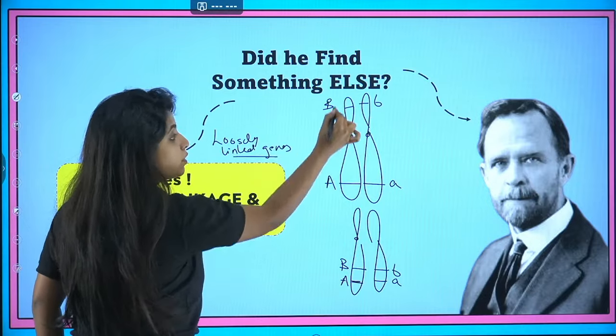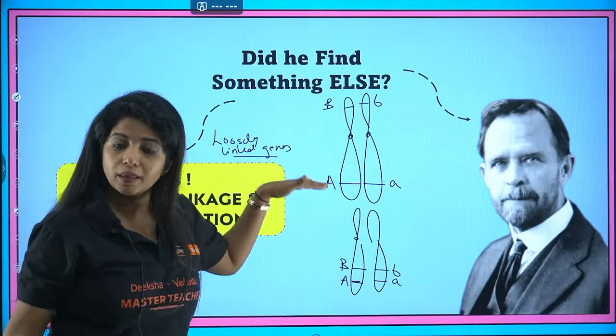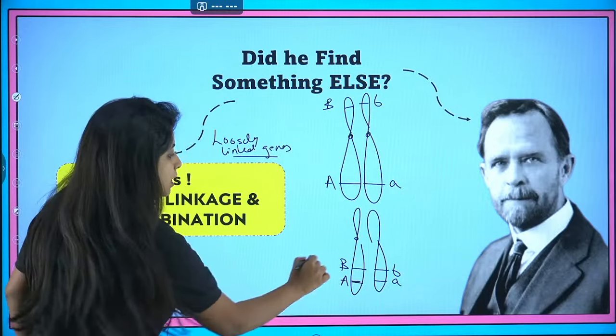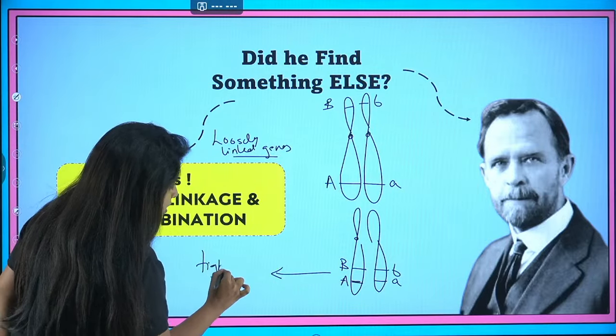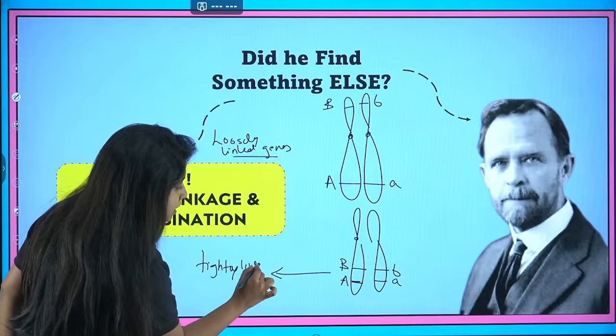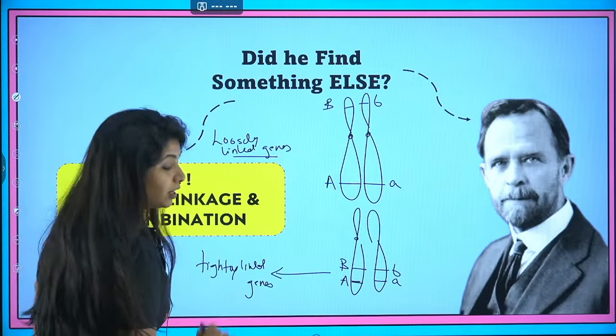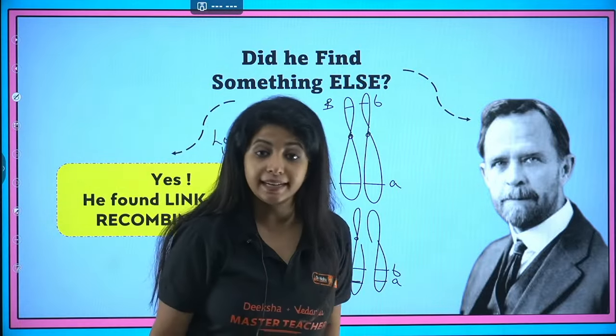Loosely linked genes. Why? Because they are far away from each other. This A and this B are very far from each other. But here they are very close to each other. I call them tightly linked genes. They are very close to each other. I call them tightly linked genes.